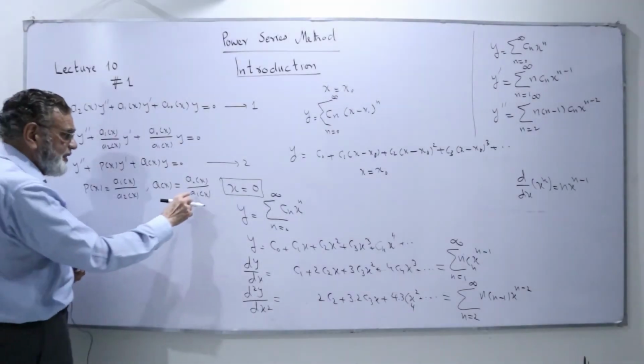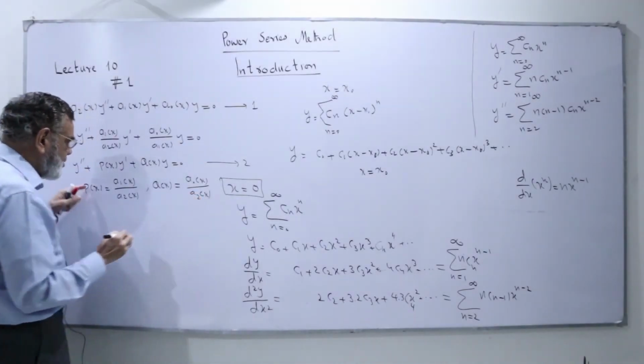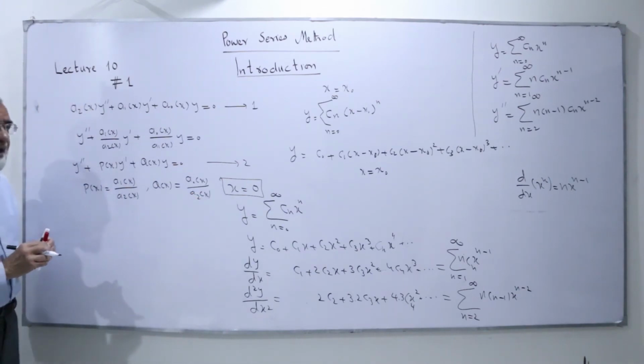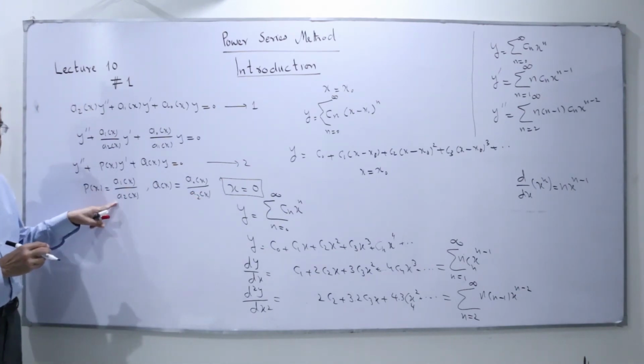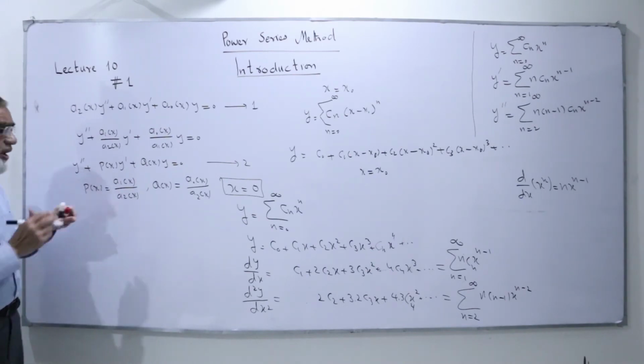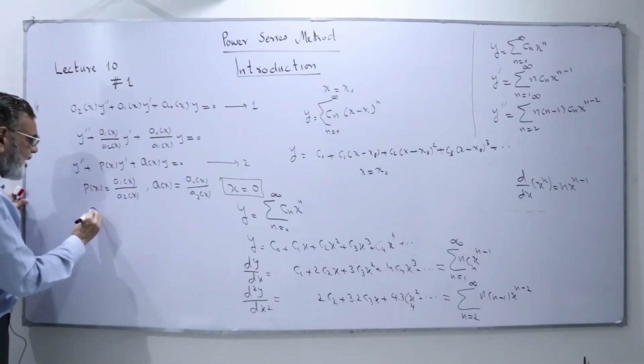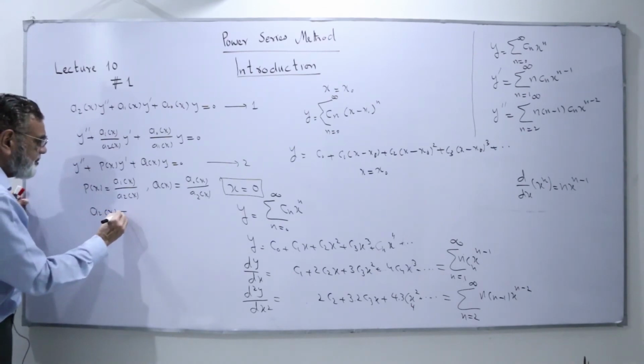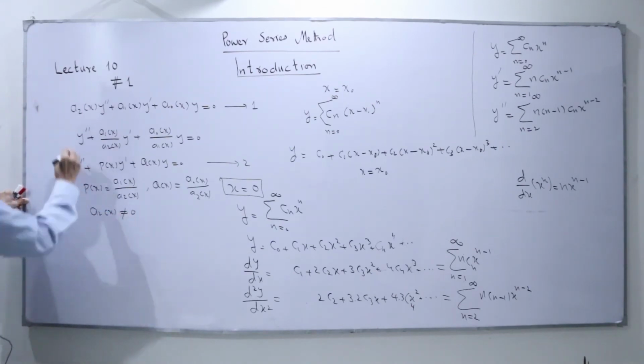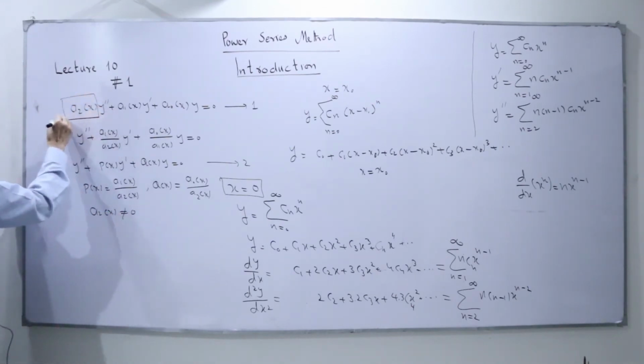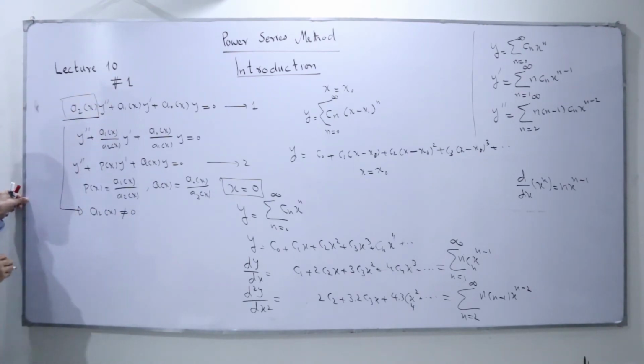Now here we can see very easily that for this to be analytic, this value must not be 0. When this is 0, it is not defined. So the condition is that a2 of x must not be equal to 0. This is my leading entry, so I focus on this one and say it must not be equal to 0.